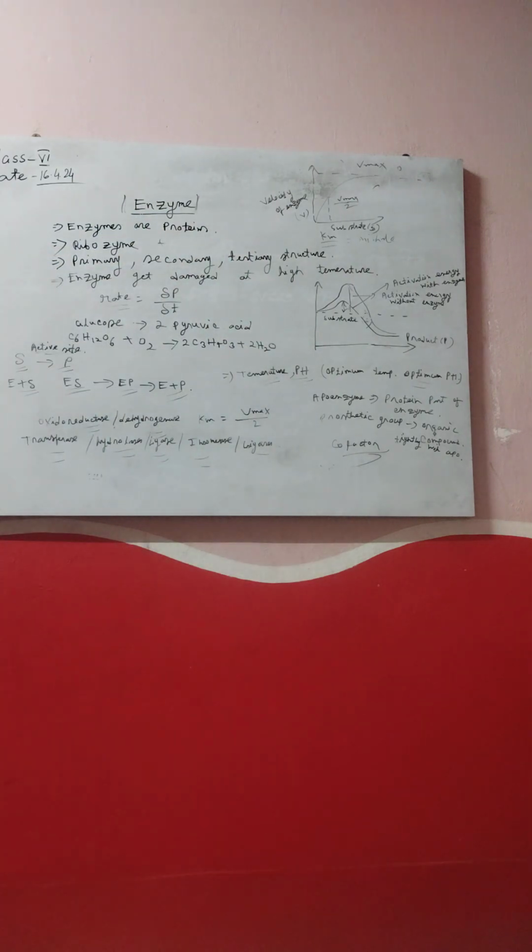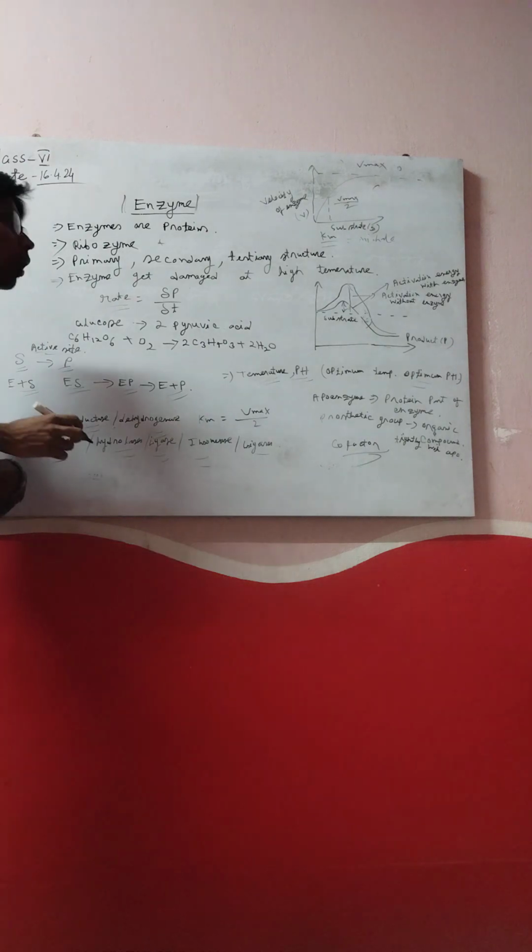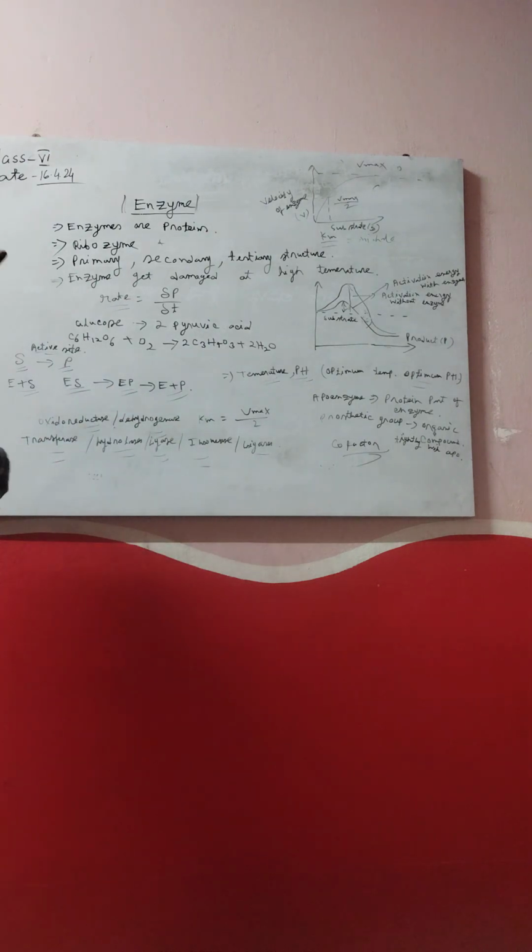The chapter is Enzyme. It is one of the most common chapters. We all heard about the enzyme. Now, what is the enzyme? Enzyme is a particular organic product which increases the rate of a chemical reaction, within our body and within any other places. It is mainly an organic biomolecular product.